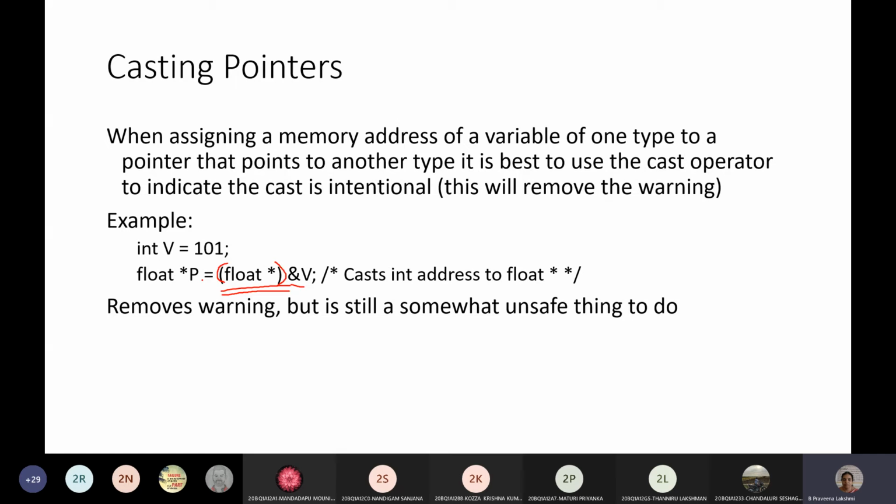Okay, you are just converting the address into the float pointer address, but you are not converting the value. So the p variable also treats whatever address is stored in the p variable as a pointer, a float pointer address.